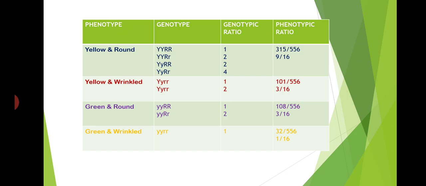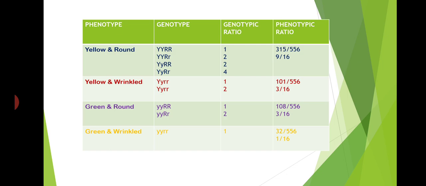Means, in the F2 generation, 16 offspring are produced. Out of 16, 9 are yellow and round, 3 are yellow and wrinkled, 3 are green and round, and 1 is green and wrinkled.